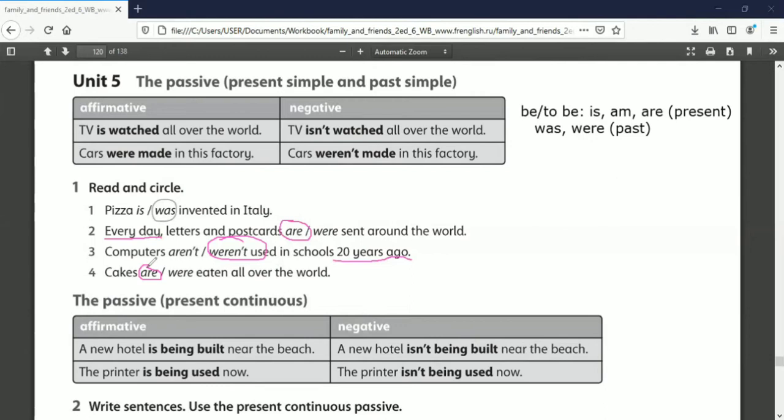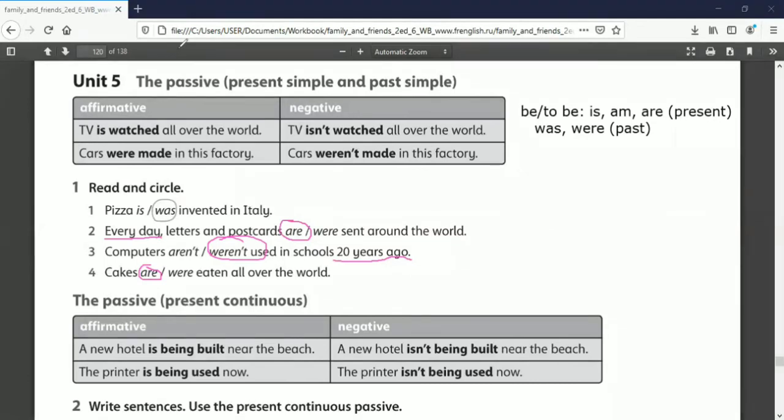Now we are talking about the passive, but in the present continuous form. Oh yeah, before I continue, I want to emphasize again that when we talk about the passive, it means we talk about passive activity. For example, TV is watched, TV ditonton, cars were made, mobil dibuat. So passive means di.